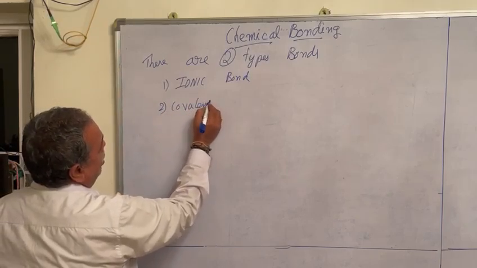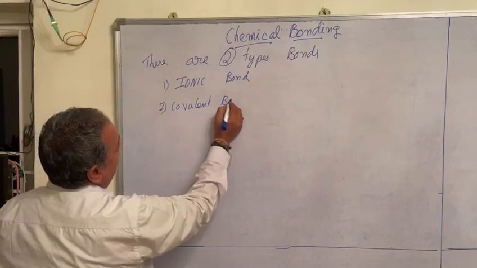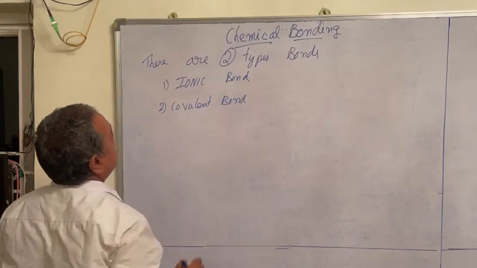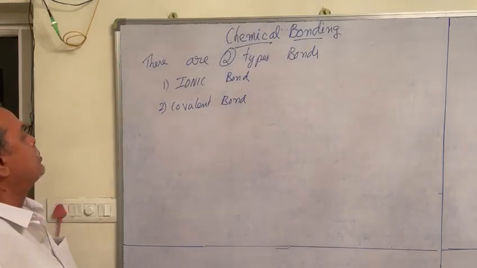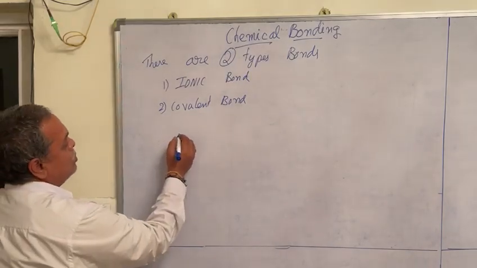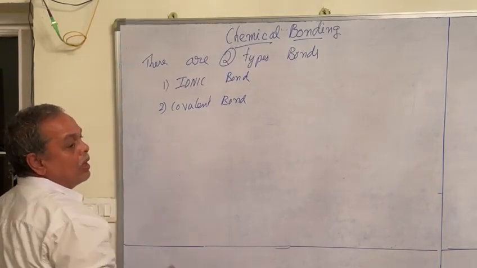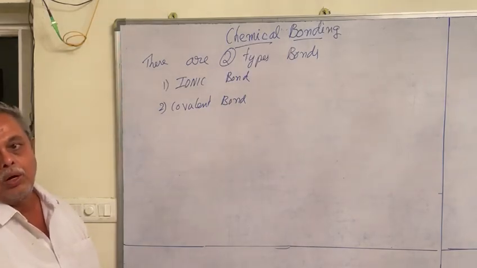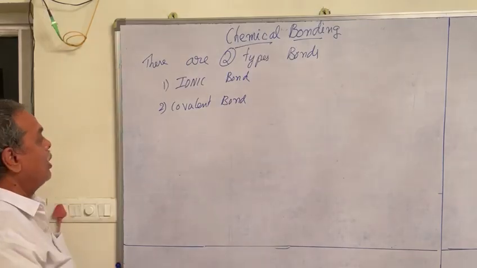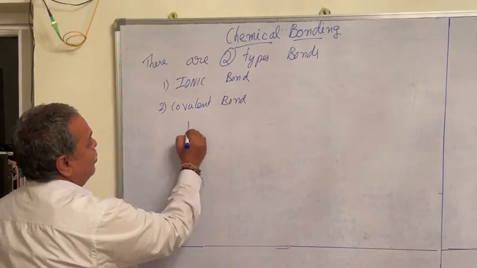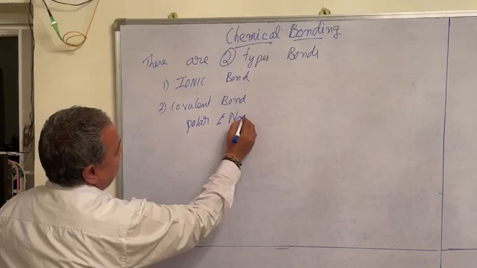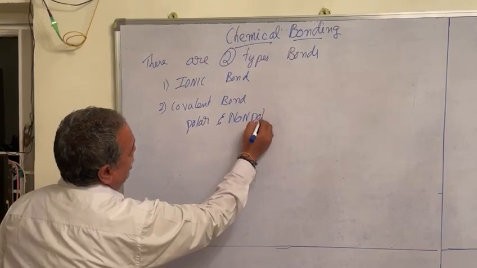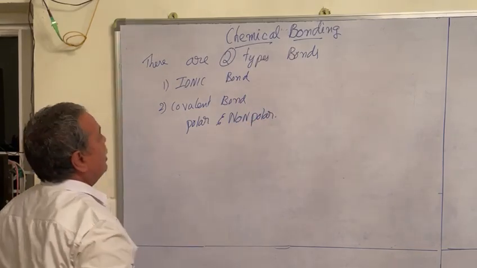In covalent bonds there are another two types. What are those? Polar and non-polar.